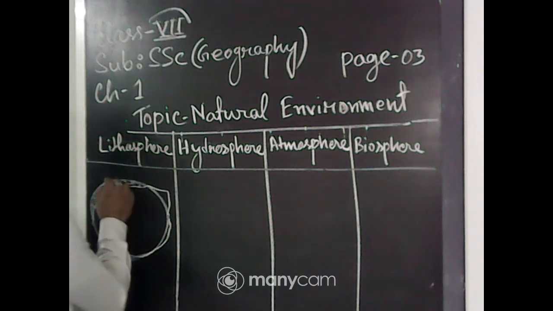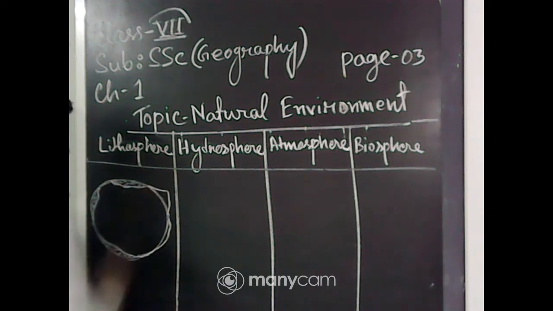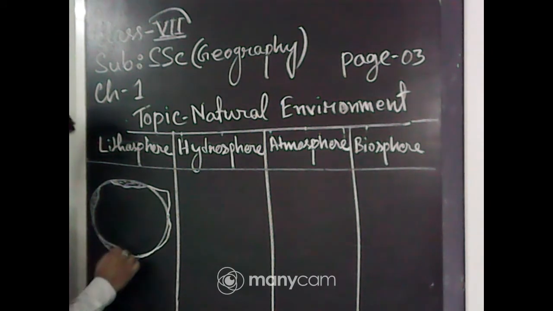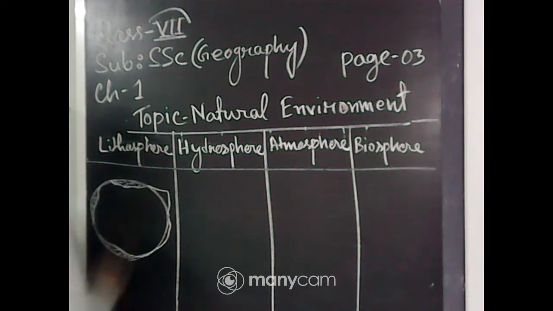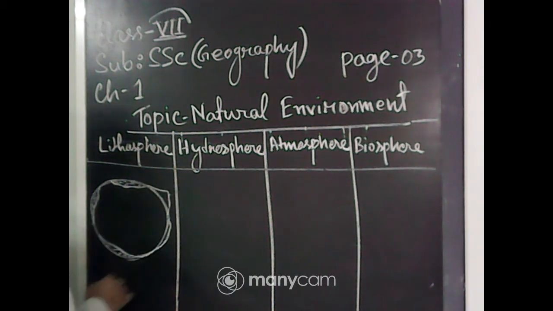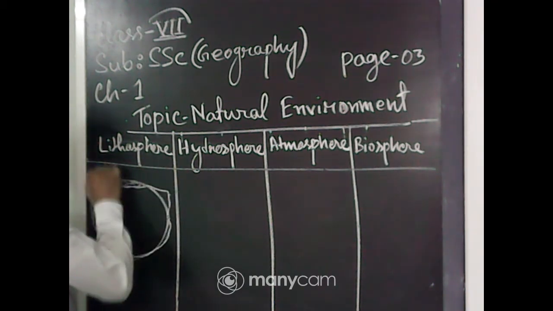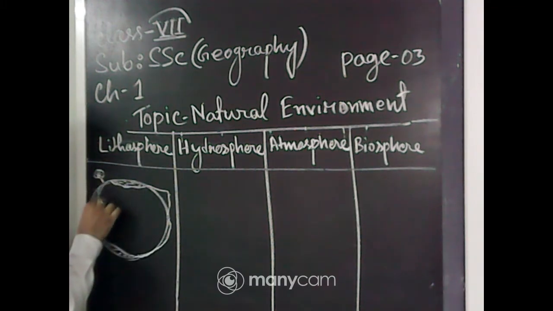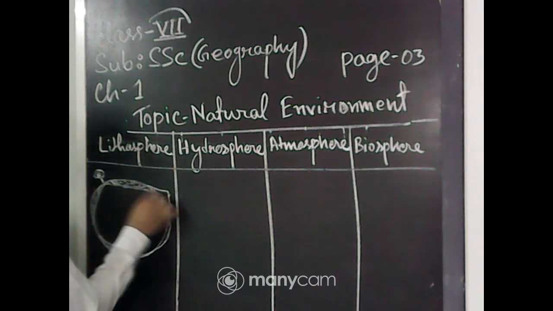So in this way the bottom of the oceans, the ocean floors, are also part of the lithosphere, as well as the mountains, the plateaus, plains, river valleys, including the trees, which are also situated on the lithosphere. The soil is also a part of the lithosphere.